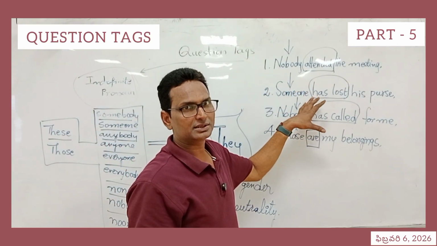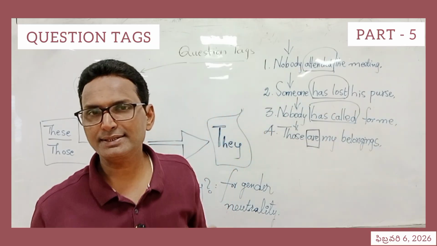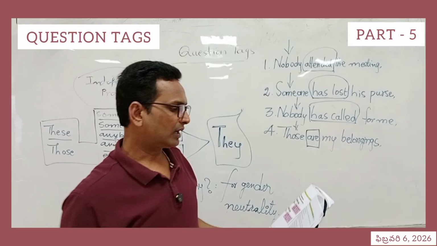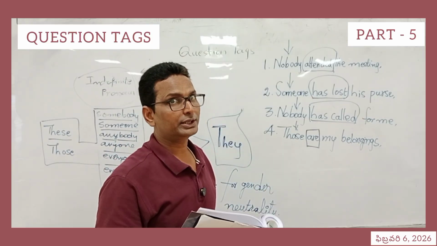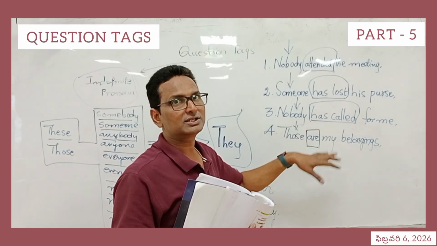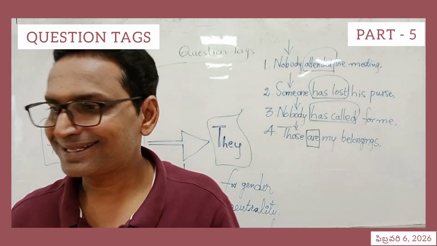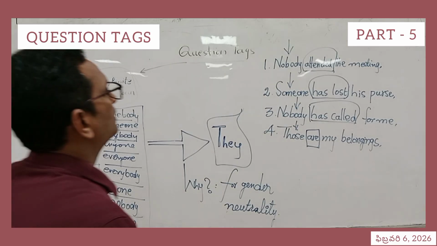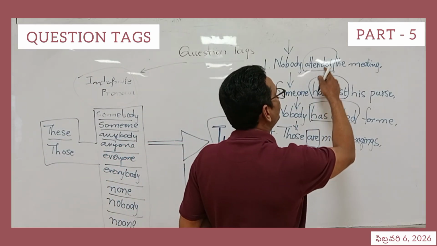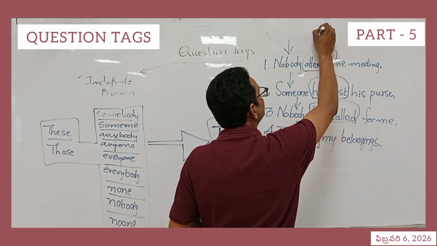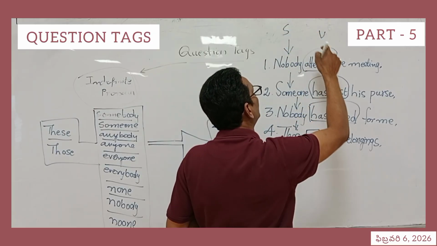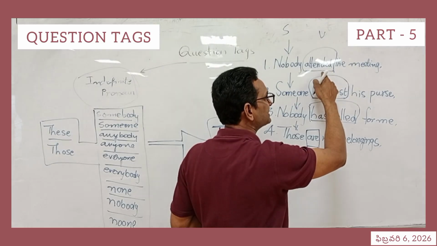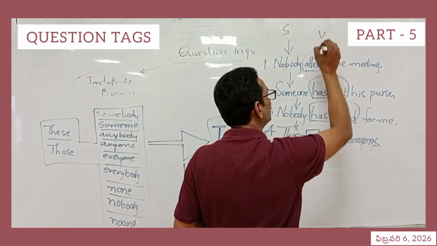Now let us solve these 4 tasks or problems which have been given in the text. Please open page number 207. In this we have these examples. Let us try to make tags for these 4 different sentences. Nobody attended the meeting. I have encircled the verbs here already. These are the verbs and these are the subjects. If attended comes, what is the tense in it? Past simple tense. That means it is V2.